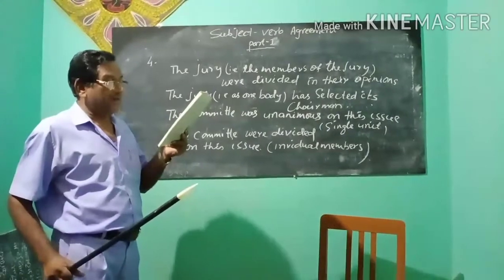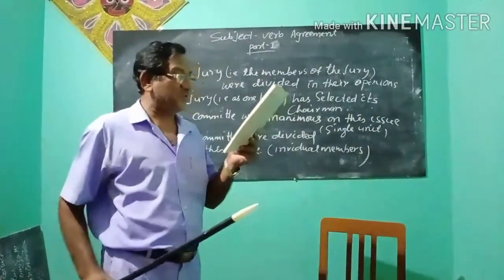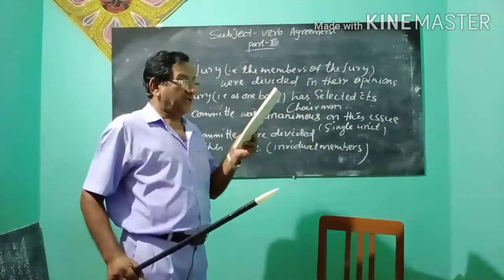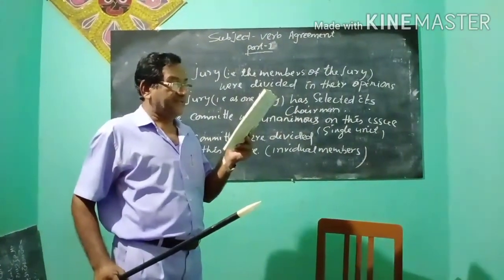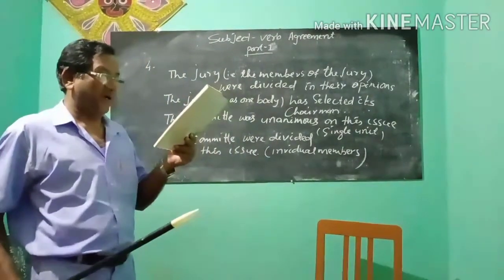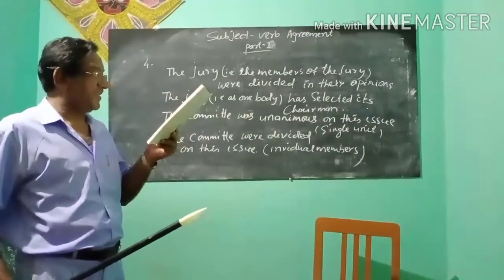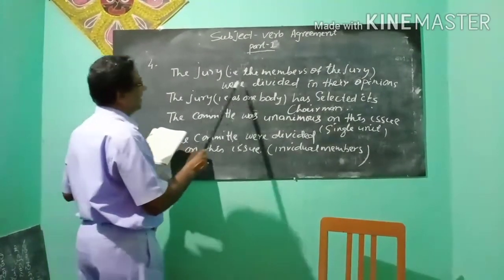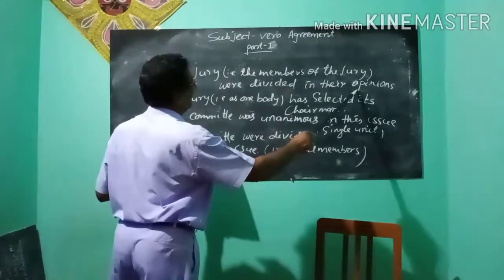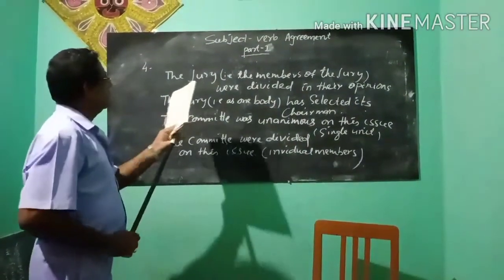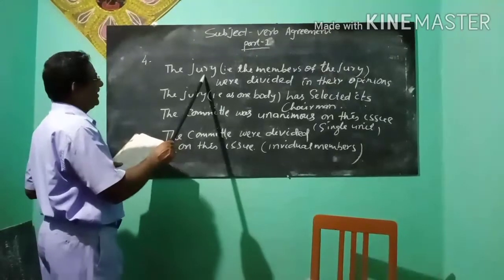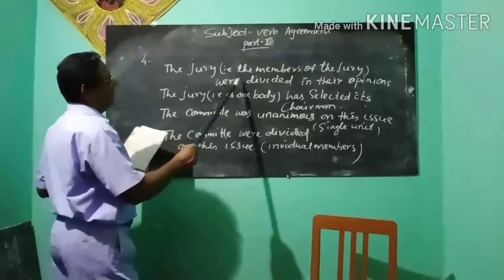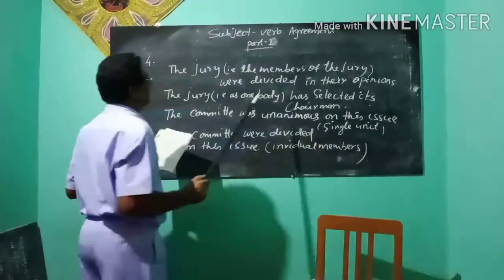If individual members of the collective noun are considered, the collective noun can take a plural verb. Mark the following sentence. The jury were divided in their opinions. Jury, collective noun.